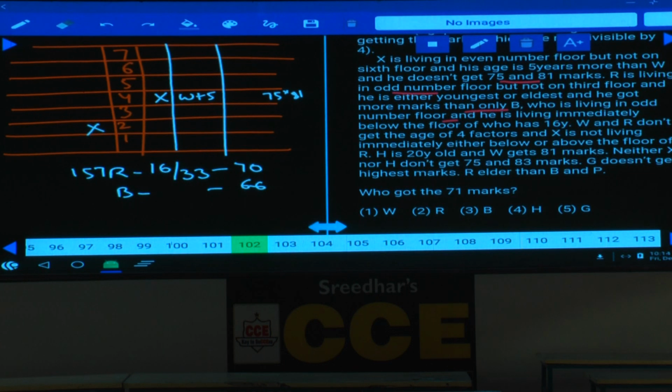Okay, there should be an exception for 1 because each and every number is divided by 1, isn't it? We cannot take that one. Next one: 1, 3, 5, 7. Hence this person can be either on 1, 5, or 7.